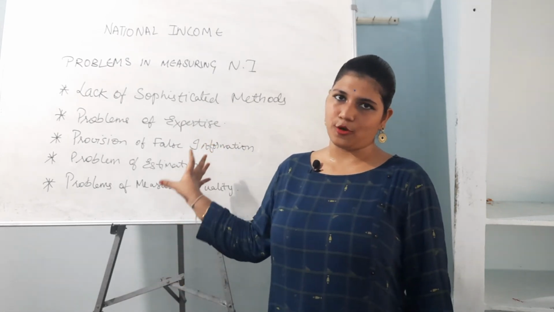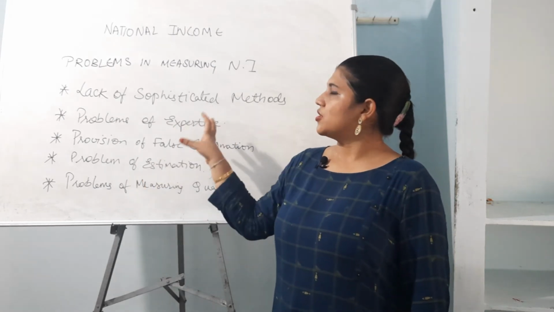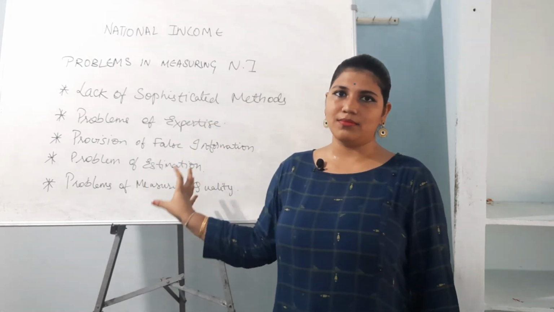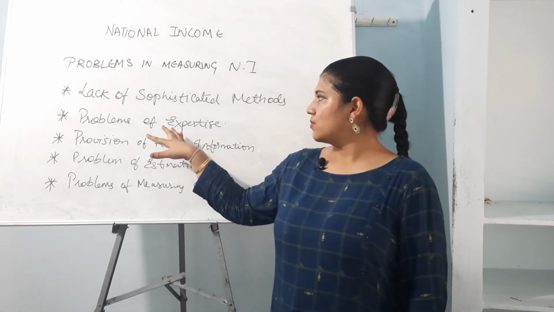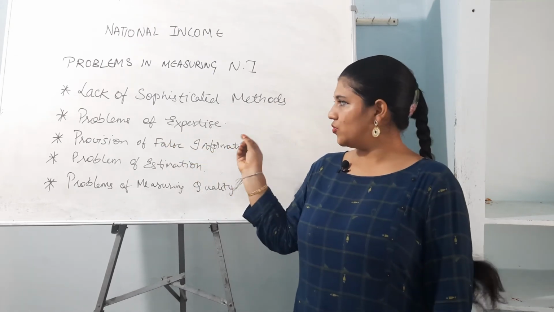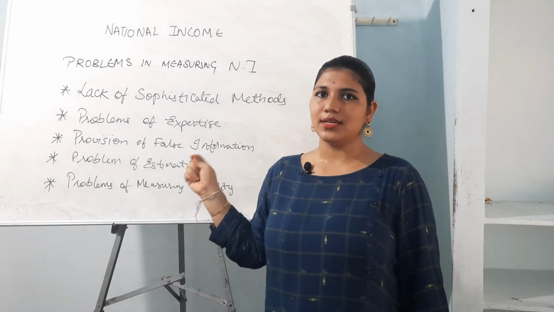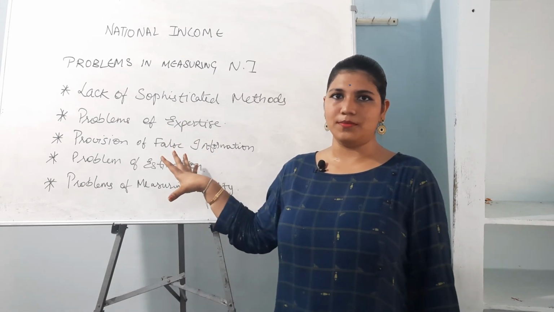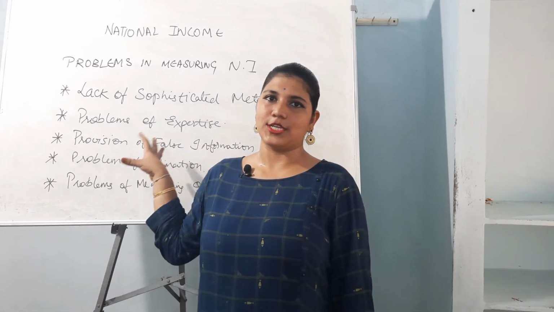These are the 5 problems creating the main difficulty in measuring national income. If you overcome these, they are really small problems. If you take a few important techniques and follow a few guidelines, then you can solve many of these problems. So these are the problems of measuring national income.